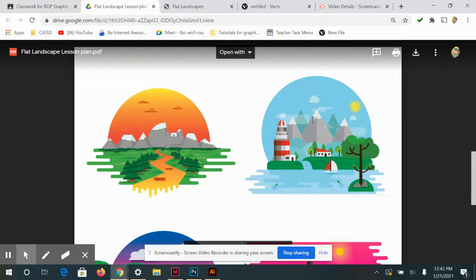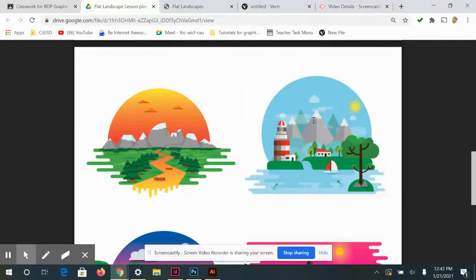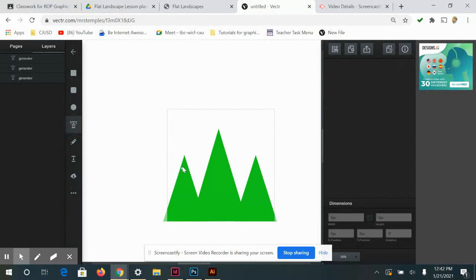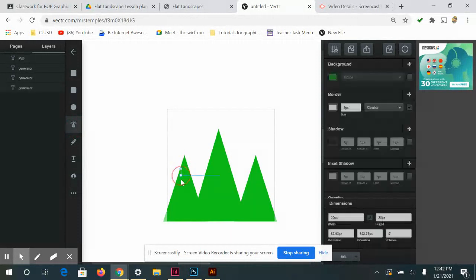This one, it's got more of the jagged type of snow effect, which you could do. You could do that using the pen tool. So if I click, let's go ahead and make a waterfall that way.